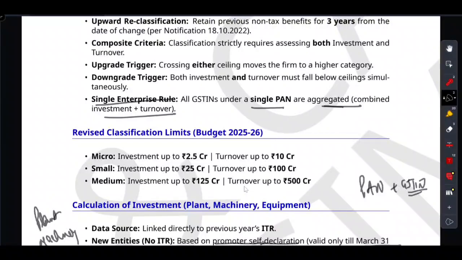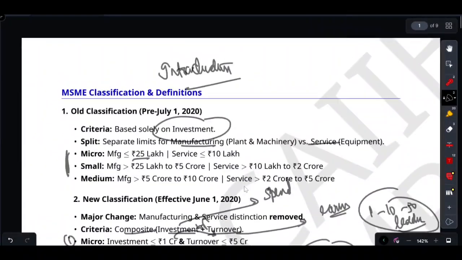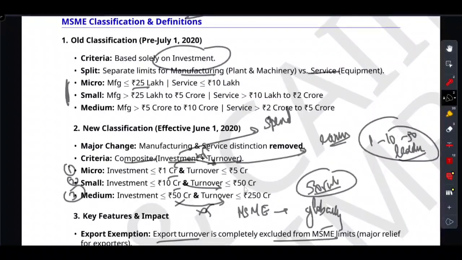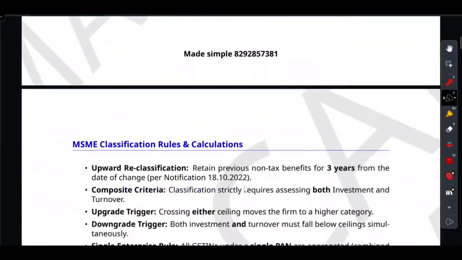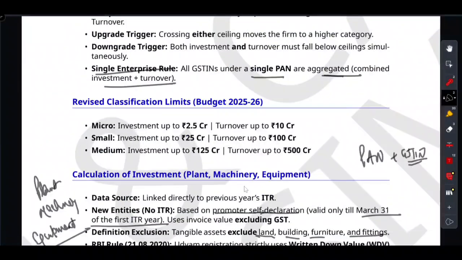Right? So I told you to remember this. This was the earlier limit we just talked about, which was in June 2020. Now this is the revised limit, and we have to follow this one. This was in the budget 25-26, and we have to follow this one. That is 25-26.